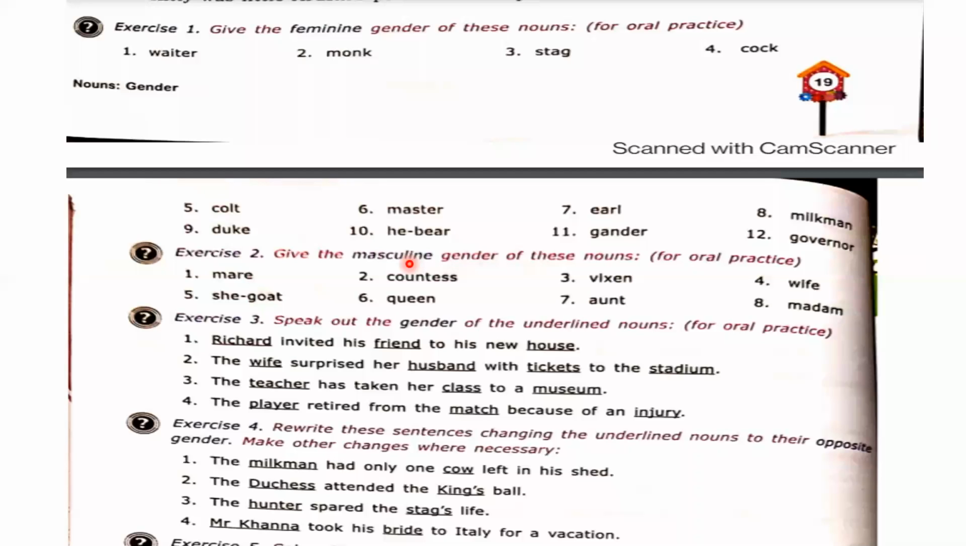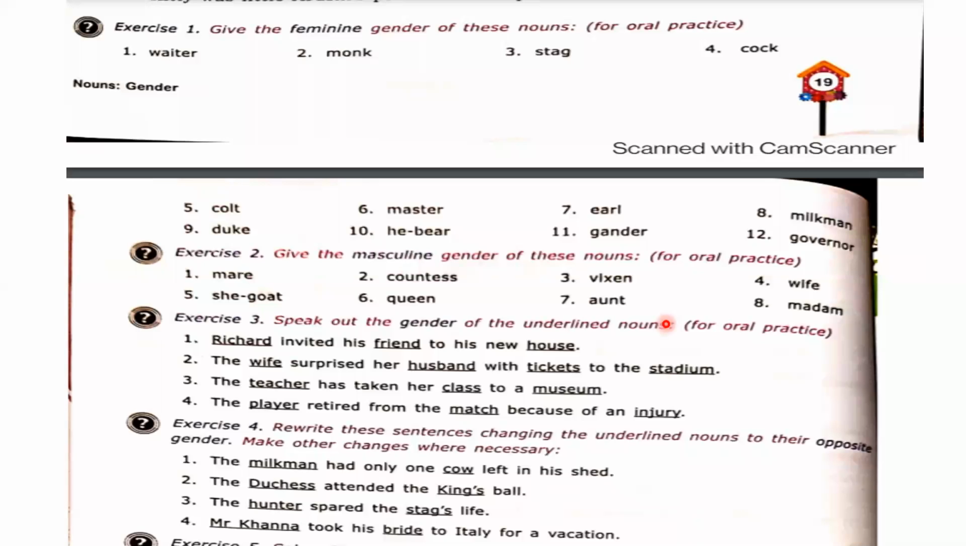Third sentence: the teacher has taken her class to a museum. So three words are here: teacher, class, and museum. Please tell me the gender of these nouns. Let me see who can give me the answer. Nikunj, you please tell me. Teacher, common gender; class, neuter gender; museum, neuter gender.